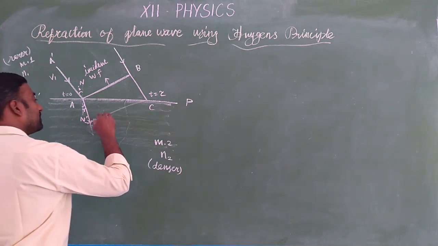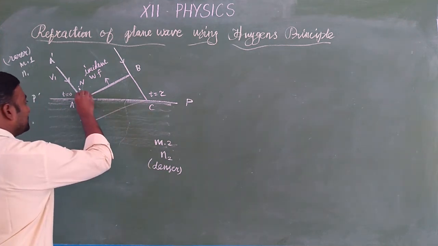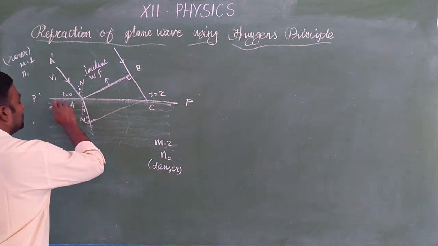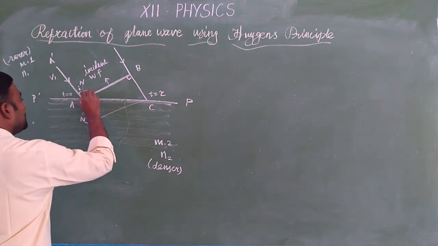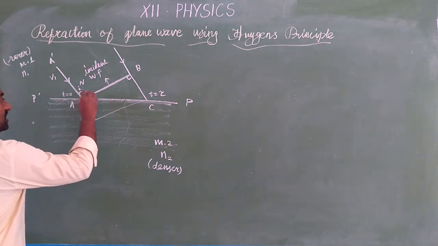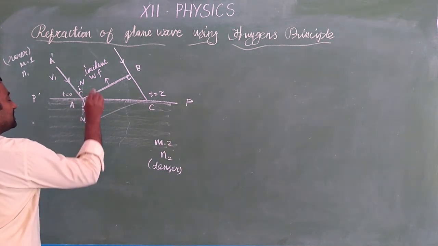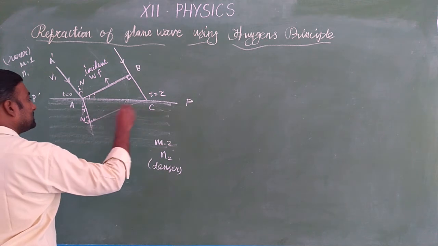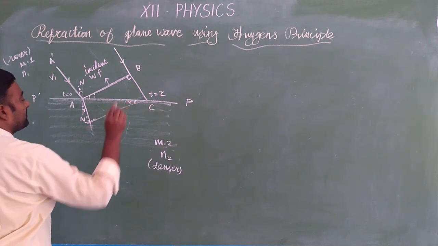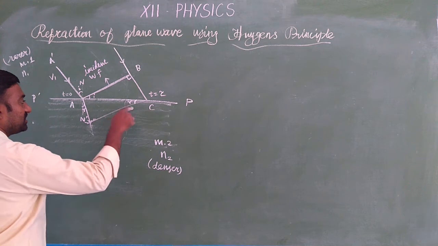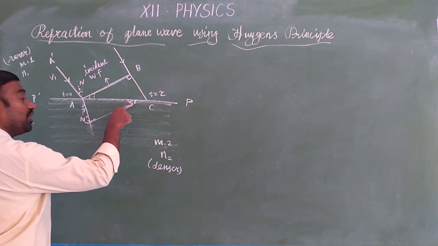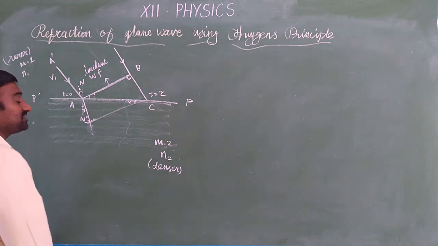So if this is the angle of incidence and this is 90 degrees, angle i plus x is 90. Similarly, this also will be the angle of incidence. Here these two angles are the same. This is the angle of refraction. Okay, don't forget the trigonometric rules. If this is r, this is also r, because the triangles are congruent.